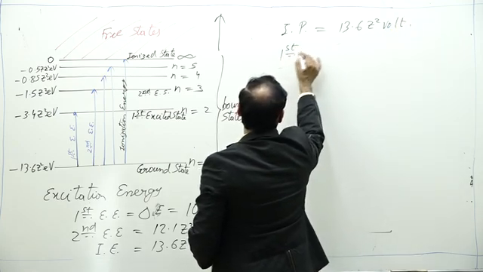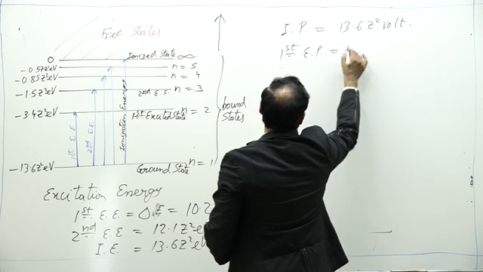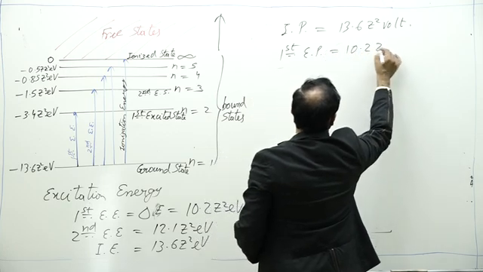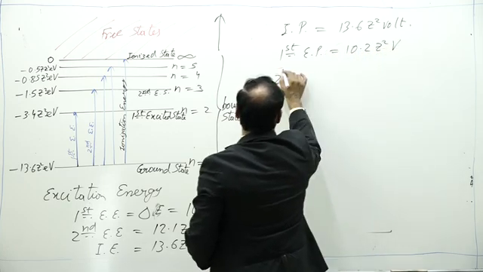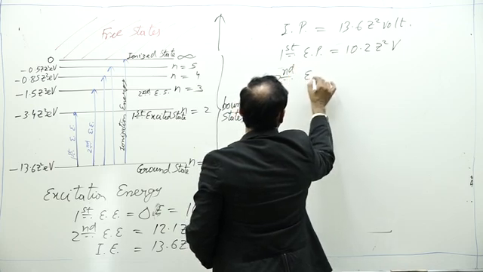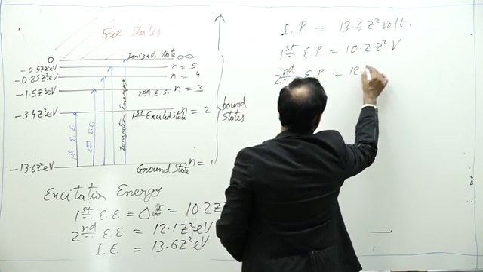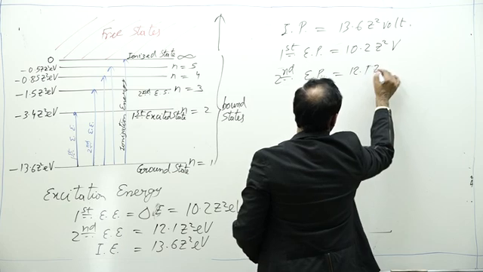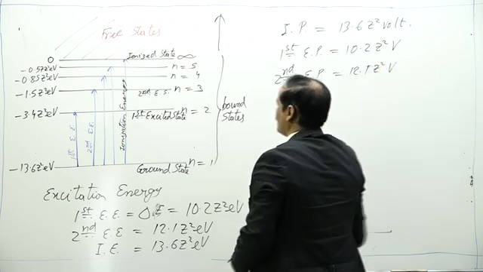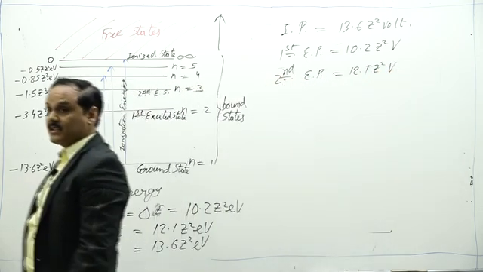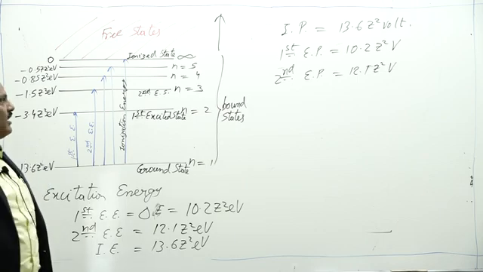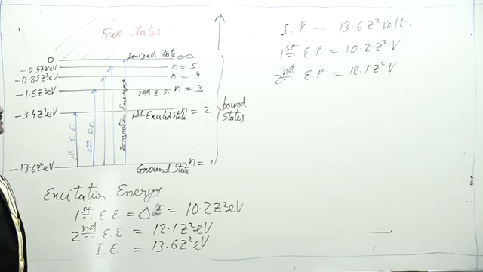Similarly, we have first excitation potential, that is 10.2 Z square volt, second excitation potential, 12.1 Z square volt, and so on. These are the excitation energies and excitation potentials.